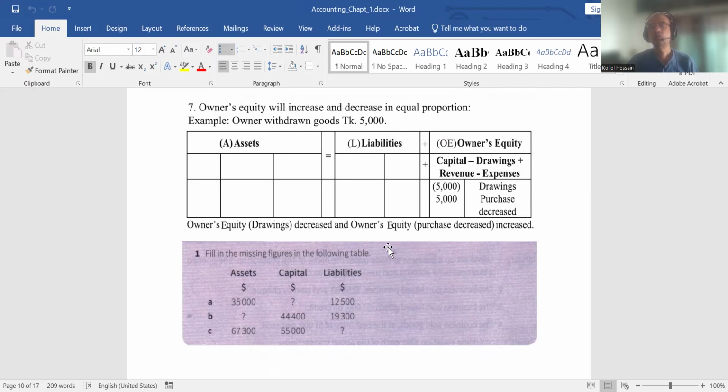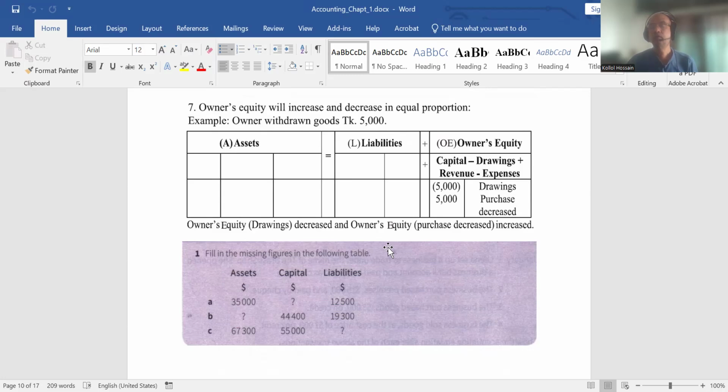So now the owner is taking these goods, so we have to decrease the purchase amount. That's why 5,000 will be here, equity will be increased. Net effect equal to 0, because drawings make owner's equity negative and purchase decreased will increase owner's equity.